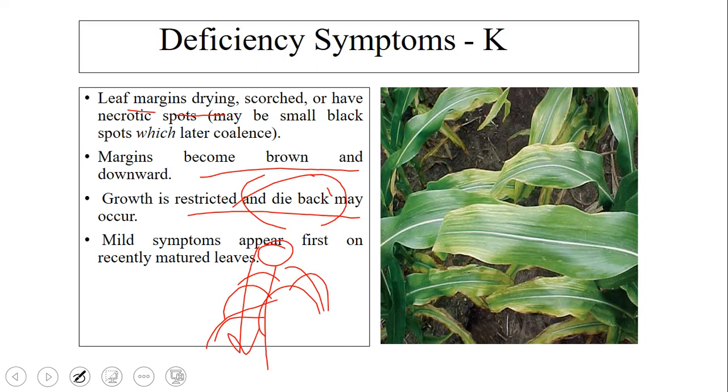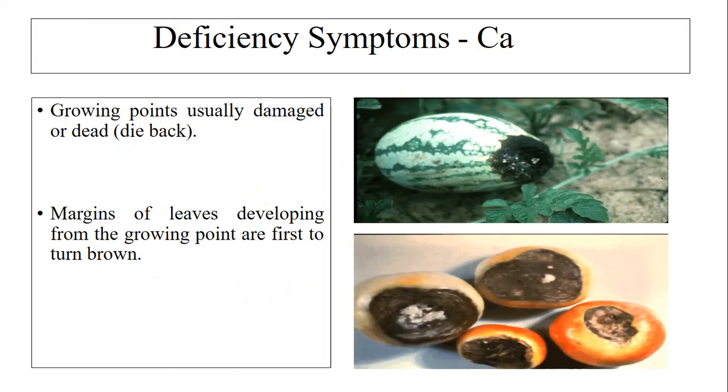Mild symptoms appear first on the recently matured leaves. Coming to symptoms of calcium, growing points are usually damaged, that is also called dieback. Margins of the leaves developing from the growing point are the first to turn brown.